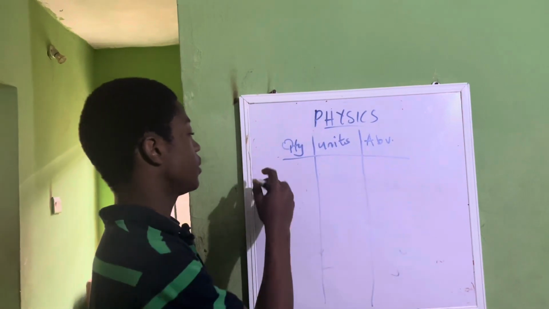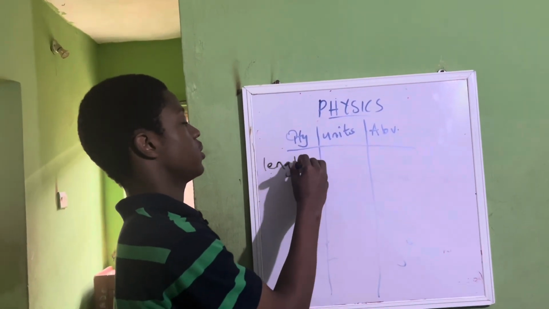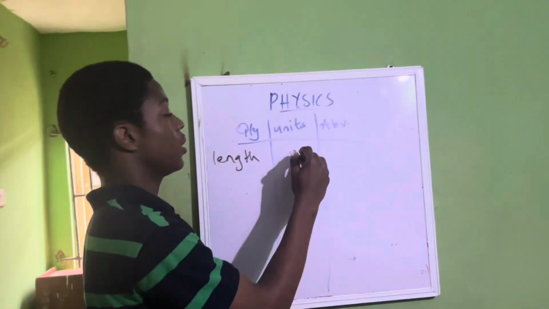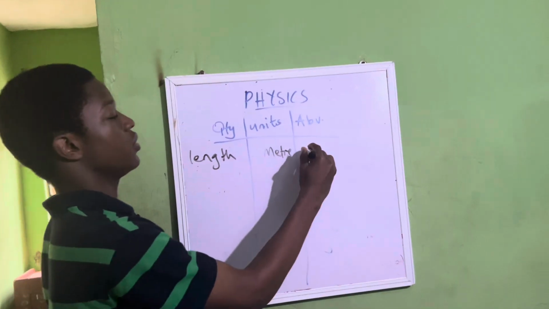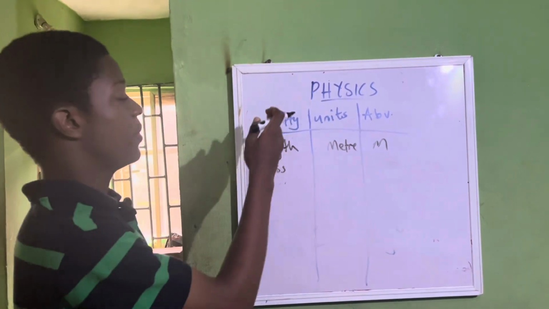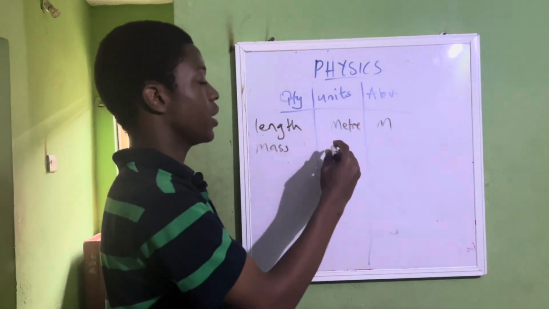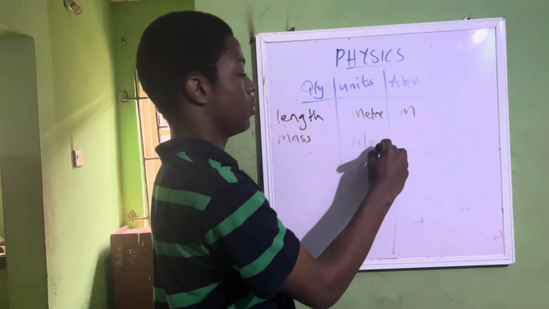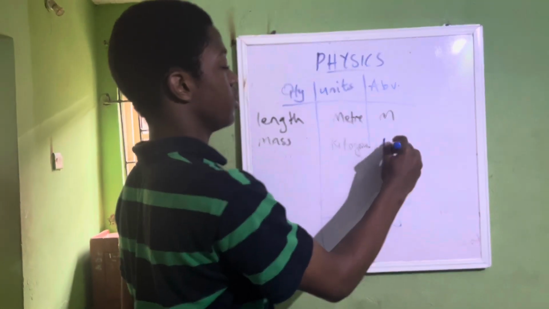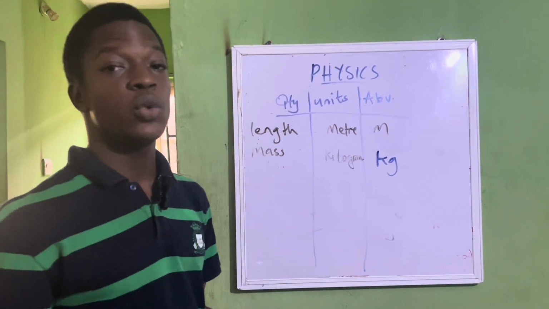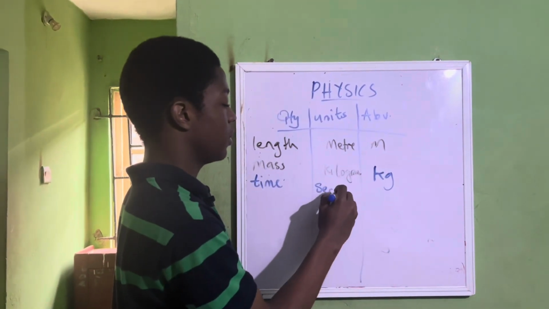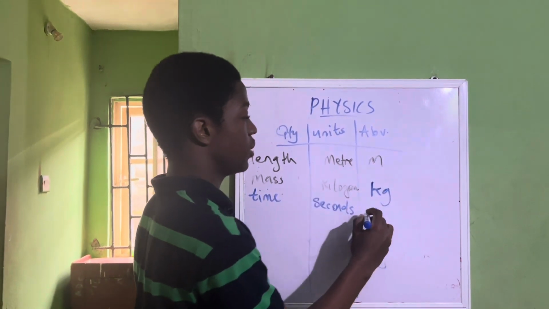Firstly, we have length. Our first fundamental quantity is length, and the unit of length is meter, with the abbreviation m. For mass, mass is a fundamental quantity. The fundamental unit of mass is kilogram, and the abbreviation is kg. Next fundamental quantity we have is time. It is measured in seconds. That's the fundamental unit, and the abbreviation is s.